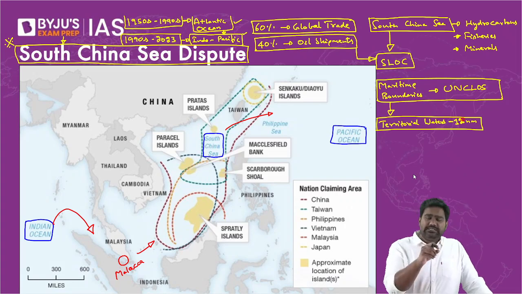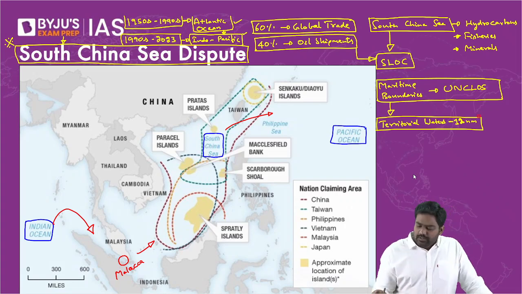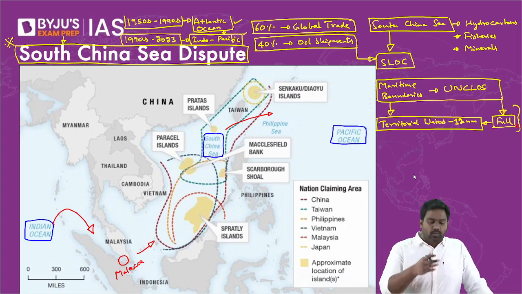As the name itself indicates, this is the territorial waters of the country, meaning the country will have full jurisdiction. All the laws of the country will apply here. The country will have full jurisdiction over this region. It's as good as your territory, your land. Whatever jurisdiction and laws apply on your land, the same applies in the territorial waters as well.